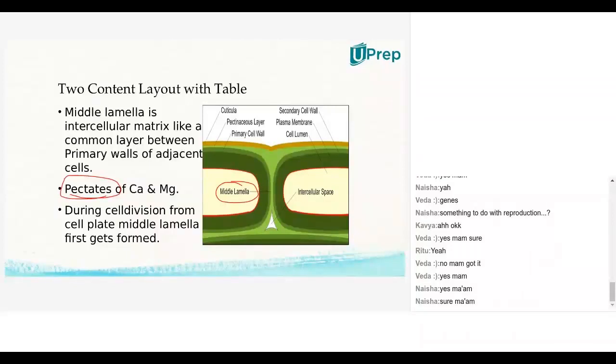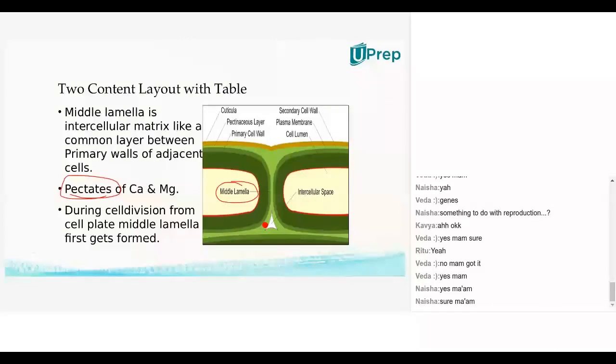Why does it happen so? Here we are saying that because of the pectin or the pectates in the middle lamella, some of the fruits will become soft when they get ripened. I gave an example of an apple. But some fruits, even after ripening, will be hard. They won't become soft.